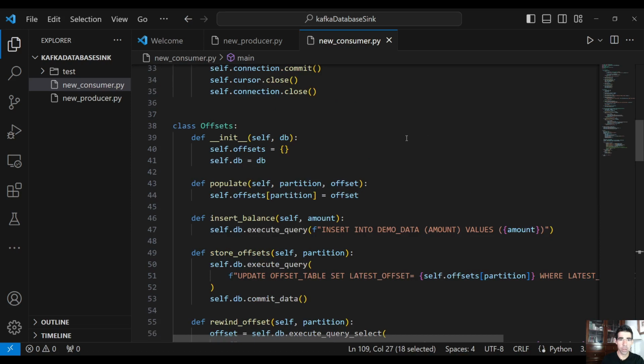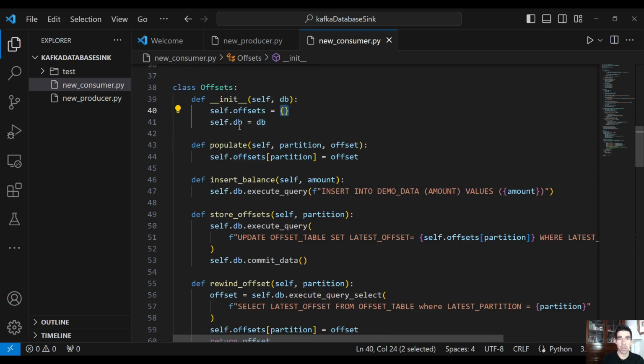I just used this architecture here. We have the class offsets, and in the init function we define a dictionary that we are going to use to store the offset for each partition. So for partition 0 and partition 1, it holds the latest offset every time that we insert the offset into the database. Then we have the populate function, to which we pass the partition and the offset. This is the offset dictionary that we defined up here, and for each partition we assign the offset.